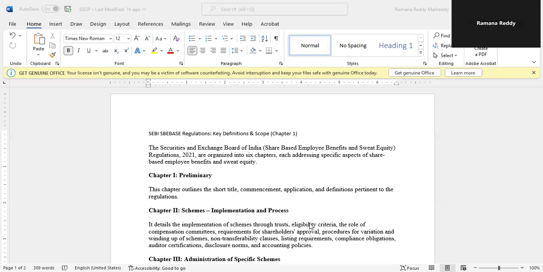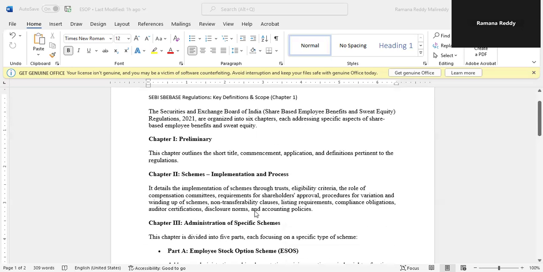I just told you about the compensation committee. This is a technical word. These things will be given in detail in the definitions in Chapter 1, which we will discuss now.